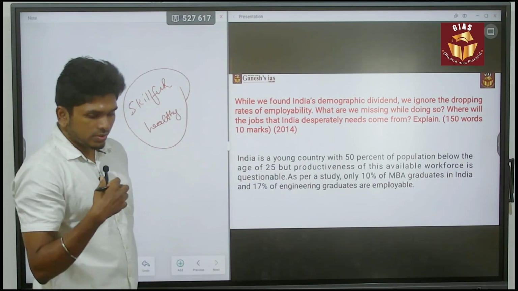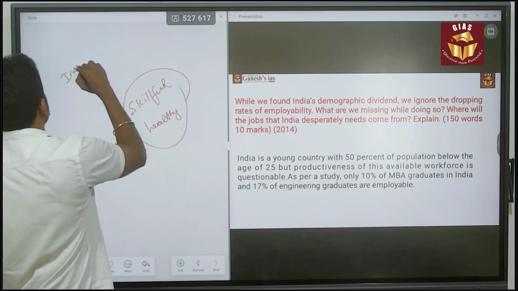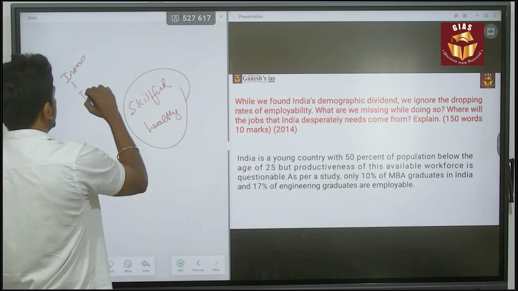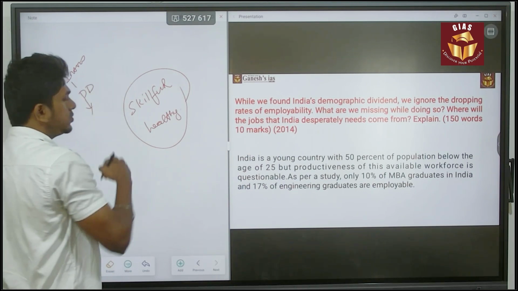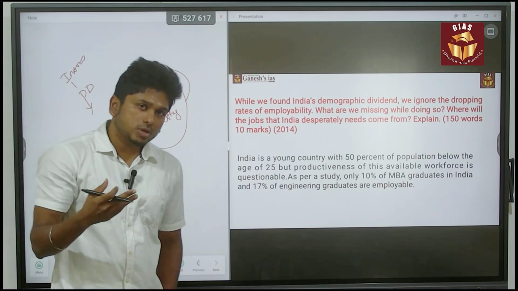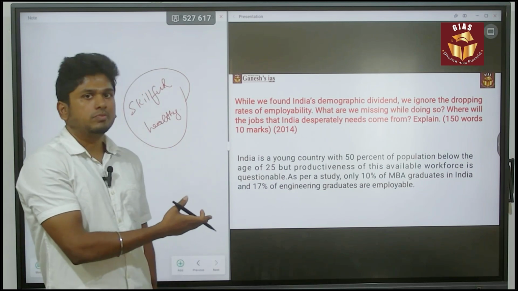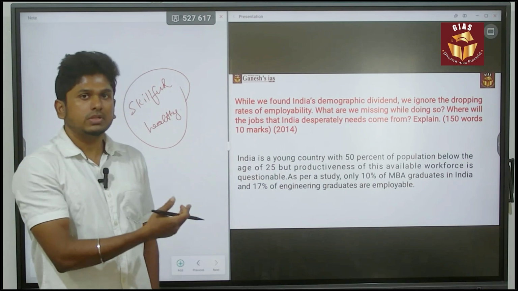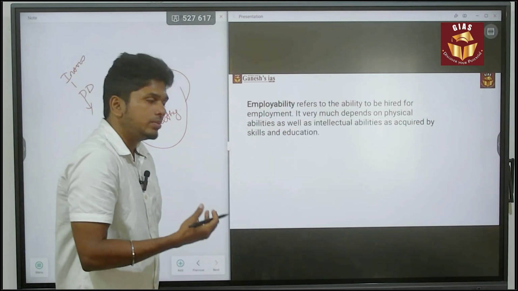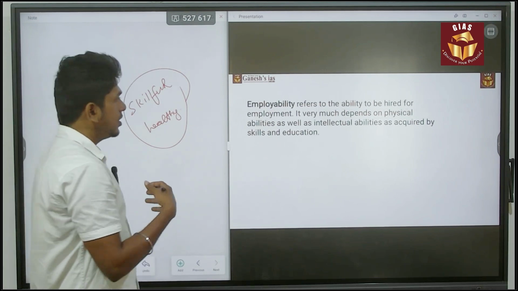So first of all, you have to say what demographic dividend is in the intro. Afterwards, you have to give the data like this related to the demographic dividend. What is the issue of India? For example, even though 50% of India's population is less than 25, the employability is still very low. While comparing these, you can give the data. Next, you have to say what employability is. Employability refers to the ability to be hired for employment.